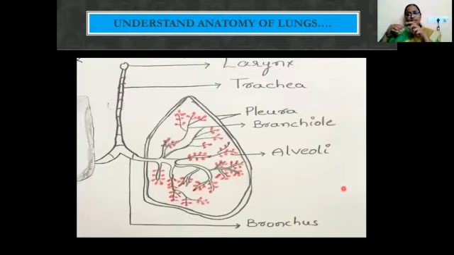These leaves you can simulate as alveoli. Here you can see the larynx, then the trachea, then these are all bronchioles, and at the end of the bronchioles you have small red colored lobe-shaped structures. These are alveoli. The ACE2 receptors present on the alveoli are the site of entry of SARS-CoV-2.